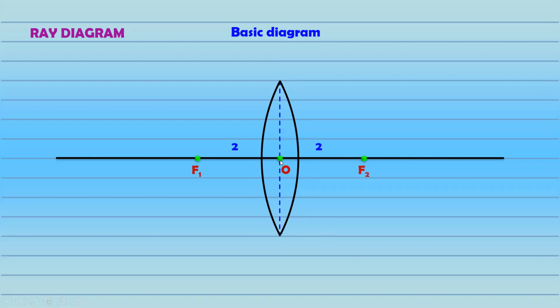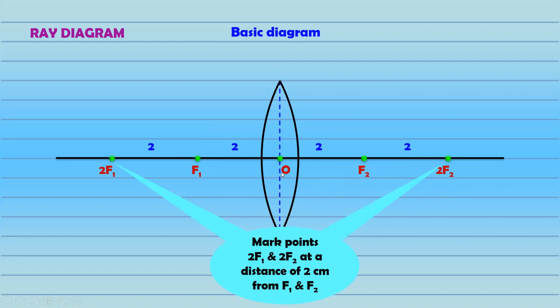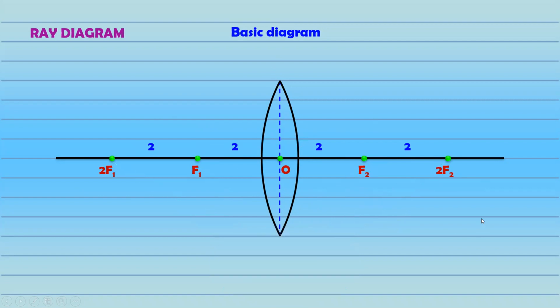Then again from point O, the optical center, we'll have 2 centimeter left, 2 centimeter right. We mark F1, F2, and from F1 and F2 again 2 centimeter left, 2 centimeter right. We'll mark 2F1 and 2F2, which is nothing but double of F1 and double of F2, that is 2F2 and 2F1. This was the base diagram, right? So this diagram again has to be drawn. This is for a convex lens. For concave, what do we do? If you see the curve is outwards in convex, in concave the curve will be inwards. That's the only thing, right?